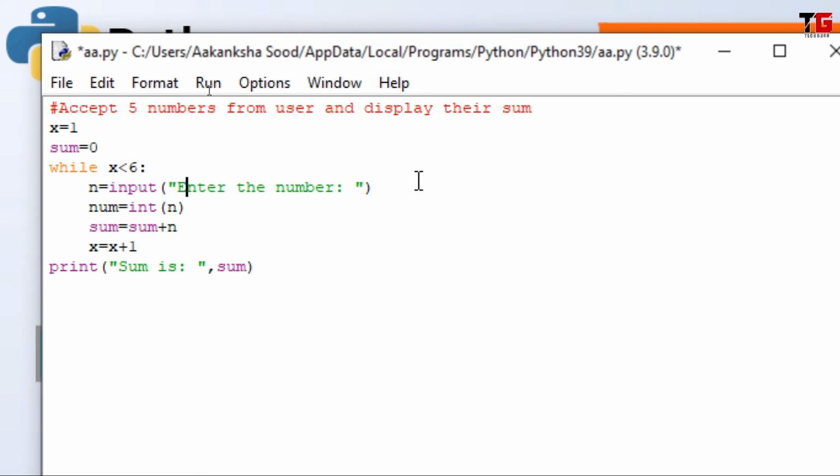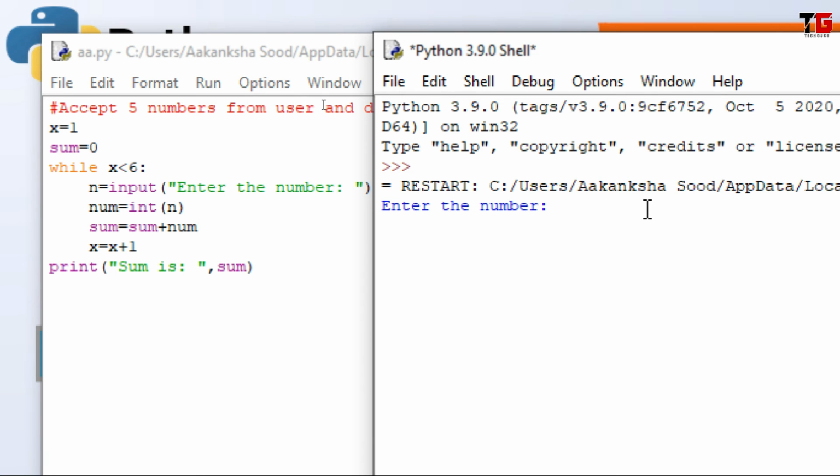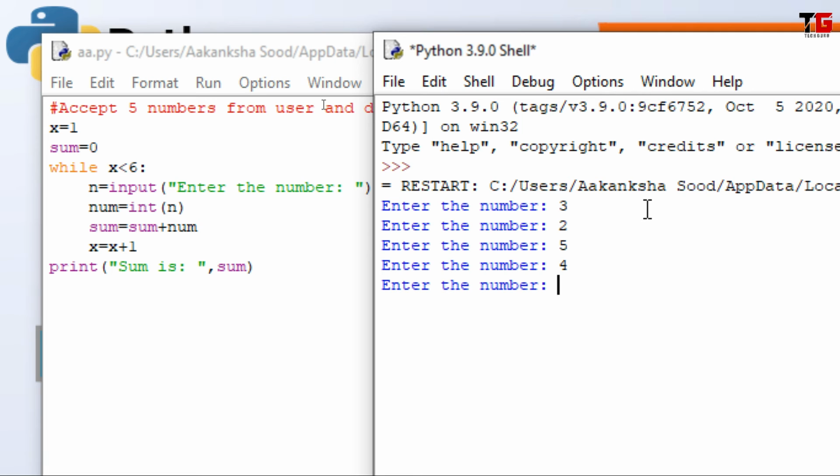Whatever number the user enters will be converted to int and stored in num. Now I have to write sum equal to sum plus num. Now save the program, run the program. Look, it is saying enter the number. So I entered the first number as 3. Now I entered the second number 2. I entered 5, 4, 2 again, and the sum is 16.